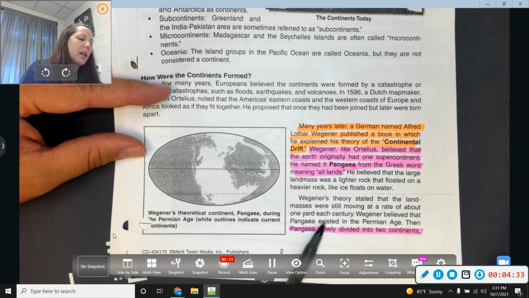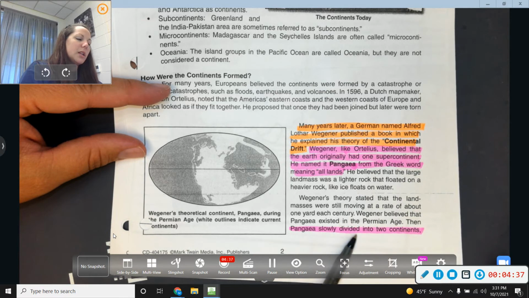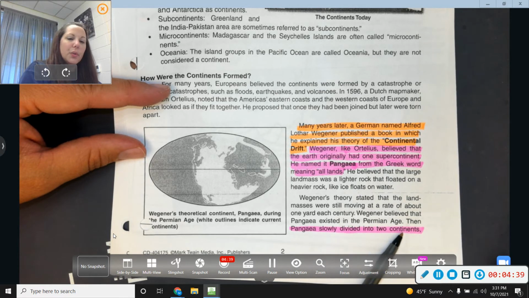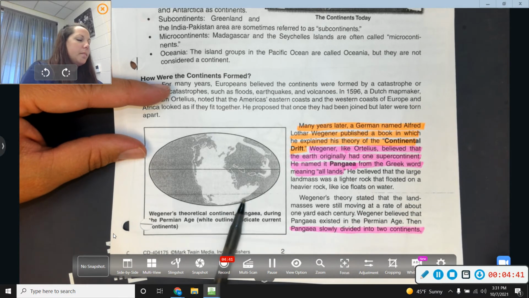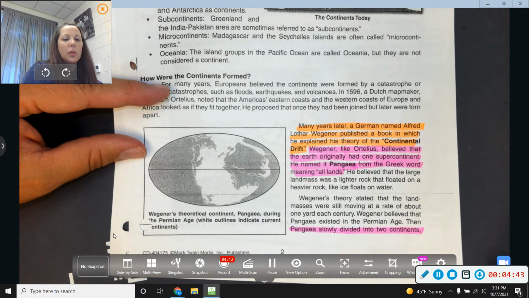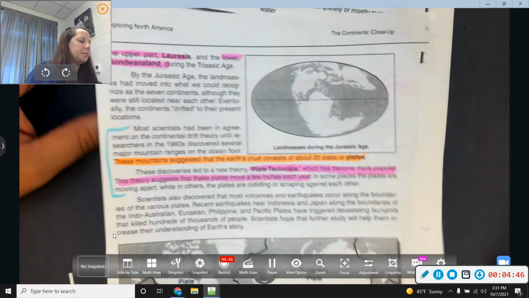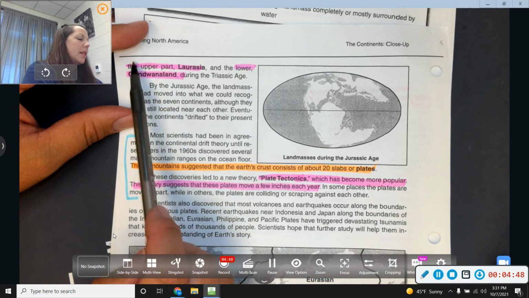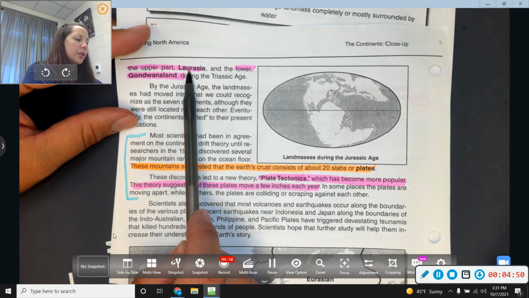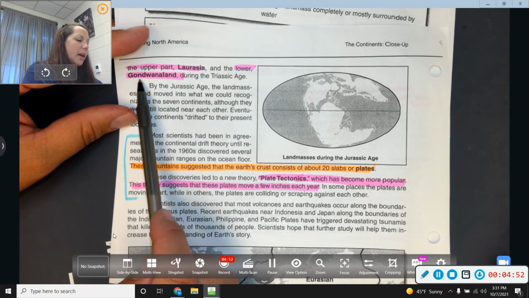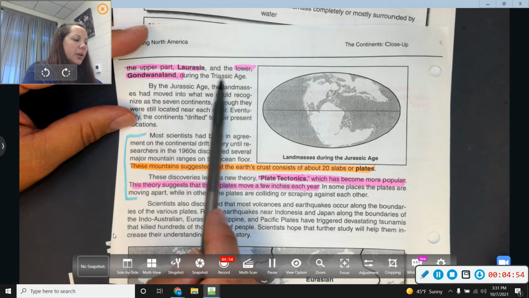Wegener believed that Pangaea existed in the Permian Age. Then Pangaea slowly divided into two continents. So this is one continent. It's slowly dividing. If you flip your page, the upper part is Laurasia and the lower part is Gondwanaland during the Triassic Age.